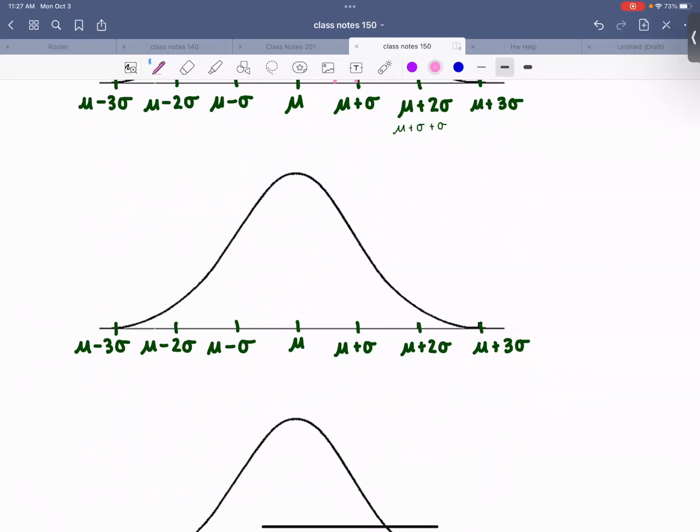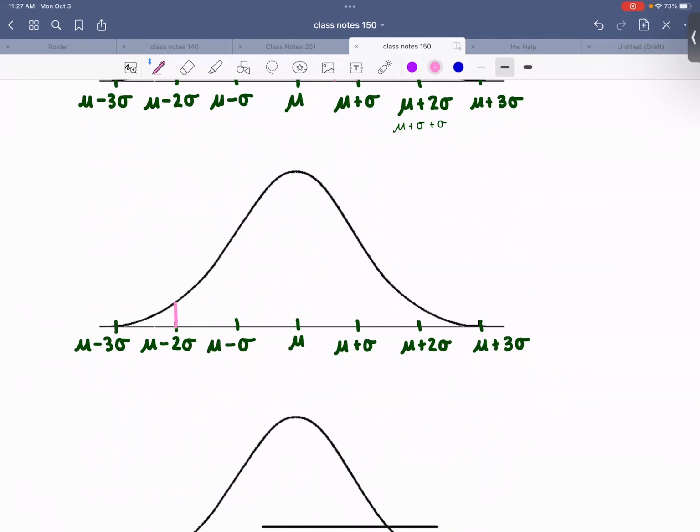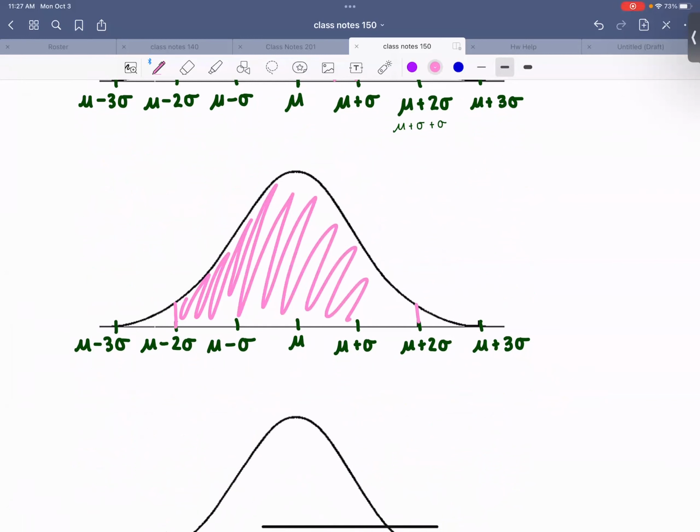Okay. All right. Let's go down to the second graph. Instead of thinking about 1 standard deviation away from the mean, we can draw 2 standard deviations away from the mean, right? Now, if I shade in this area, it's a lot bigger than the first area because I'm adding on that extra standard deviation. And of course, we're going to call this within 2 standard deviations of the mean.